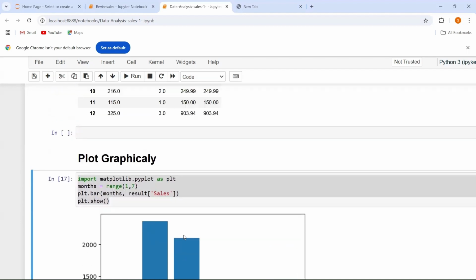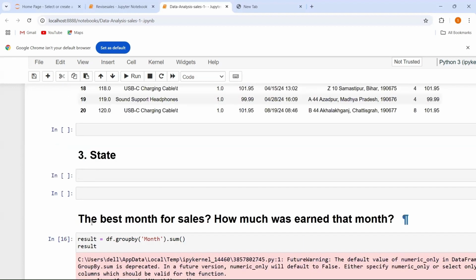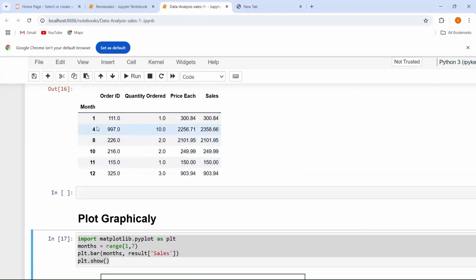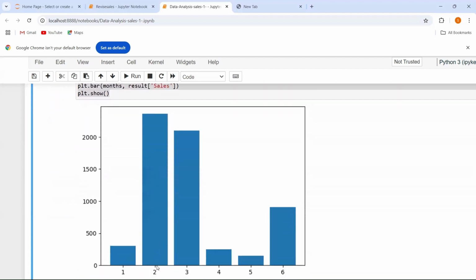So this is all about this question, that is, the best month for sales and how much was earned that month. The best month was the fourth month and the earning was 2358.66 rupees. And here you can see the best month at the second index, that is the fourth month, and you have the maximum sale over here.